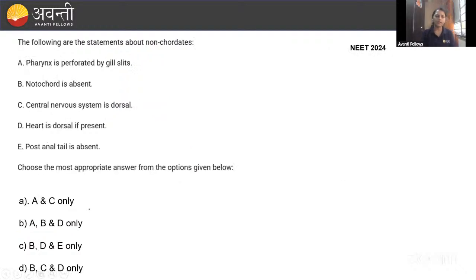Right. Okay, next question. The following are the statements about the non-chordates. Pharynx is perforated by gill slits. Notochord is absent. Central nervous system is dorsal. Heart is dorsal if present. Post-anal tail is absent. Which ones are related to non-chordates? So many questions were asked in NEET 2024 from the non-chordates only, guys. These all are from the non-chordates only, which were asked in the NEET exam.